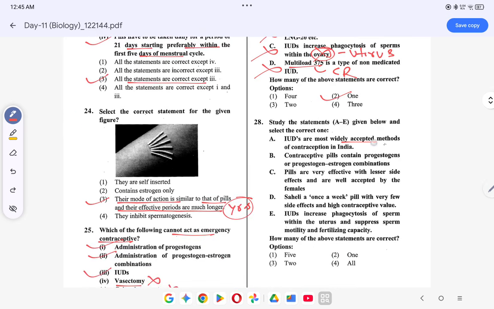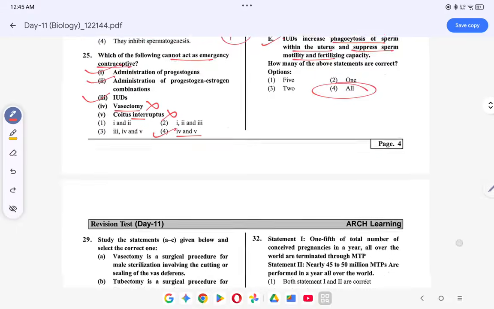IUDs are most widely accepted methods of contraception in India. This is correct. Contraceptive pills contain progesterone composition. This is correct. Pills are very effective with lesser side effects and well accepted by the females. This is correct. Saheli is once a week pill with very few side effects and high contraceptive value. This is correct. IUDs increase phagocytosis of sperm within the uterus and suppress the sperm motility and fertilization capacity. This is correct. So कितना correct है? All of them are correct.